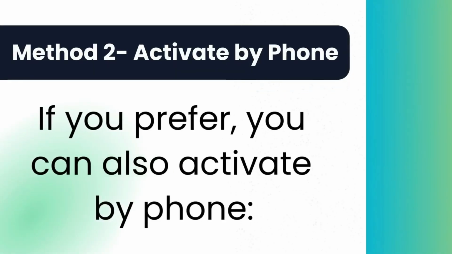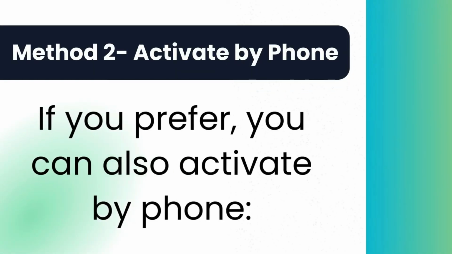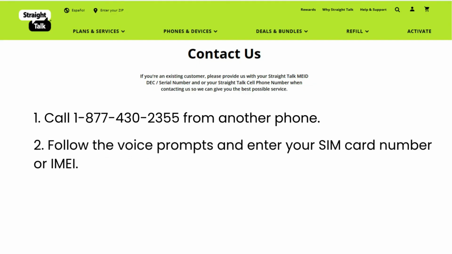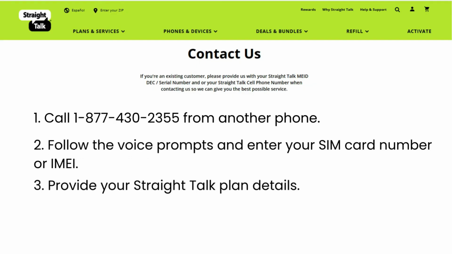Method 2. Activate by phone. If you prefer, you can activate your service over the phone. Using another phone, call StraightTalk customer service. Follow the automated prompts and provide your SIM card number or IMEI when requested. You'll also need your service plan information. After submitting your activation request, wait for the confirmation message. If you're transferring a phone number from another carrier, the process may take several hours and, in some cases, up to 24 hours.